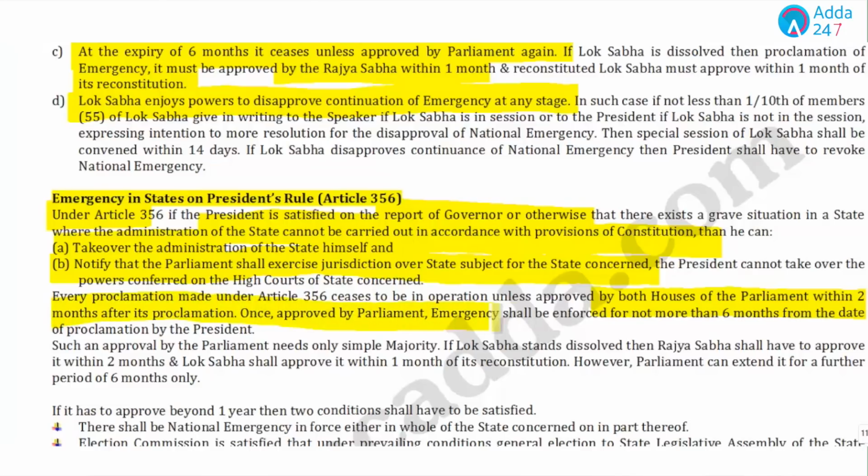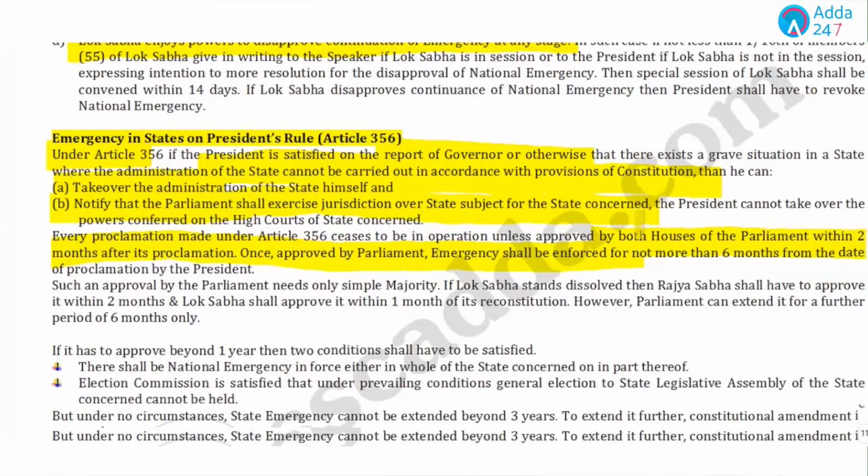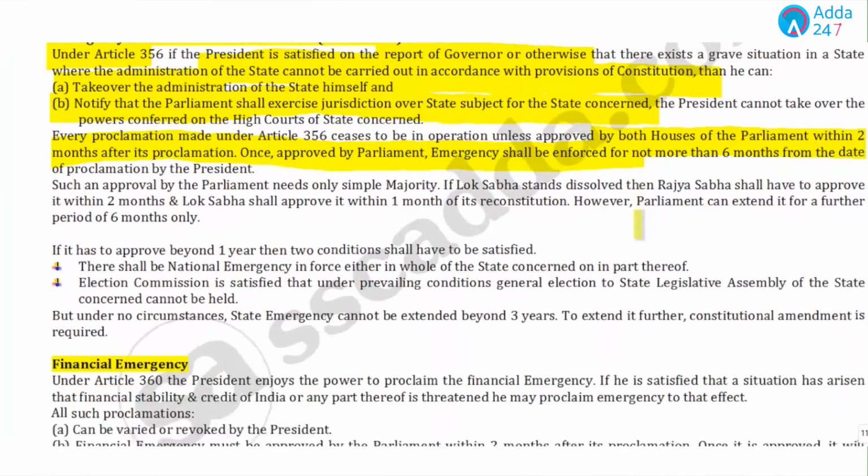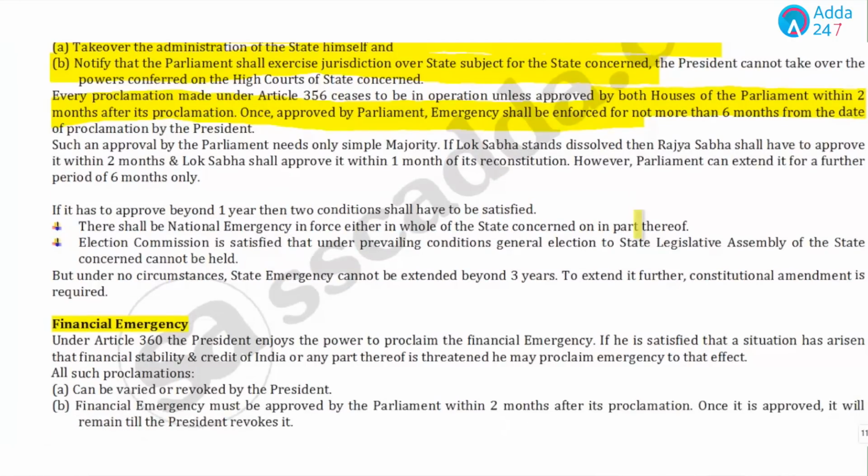And once approved by the parliament, emergency shall be enforced for not more than 6 months from the date of proclamation by the president.